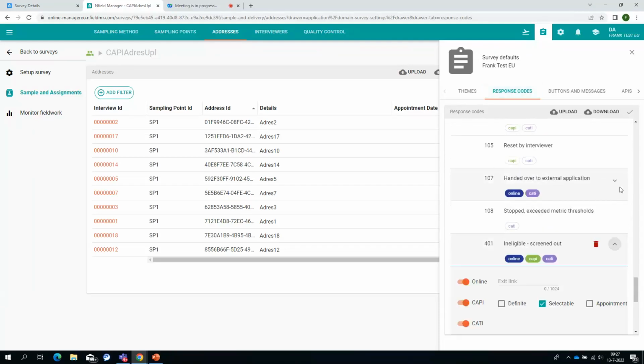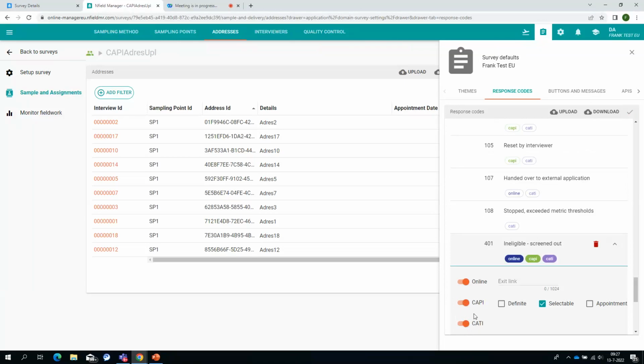So if you open this one, you can choose whether this is online or not, whether this is CAPI or not, and whether it is KT or not. Please, if you have CAPI only codes, make sure that you only have CAPI selected there, and especially if you have only online codes, make sure that CAPI is not selected.